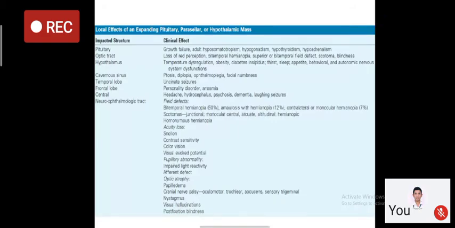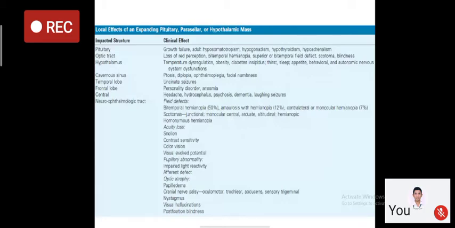Now, depending on the various areas in which the tumor is growing, the patient will have clinical manifestations. So it is easy to summarize. Since the tumor is in the pituitary gland, it will result in pressure effects, and various hormonal deficiencies are seen, like deficiency of growth hormone and of gonadal hormones, which will result in hypogonadism, hypothyroidism, and hypoadrenalism.